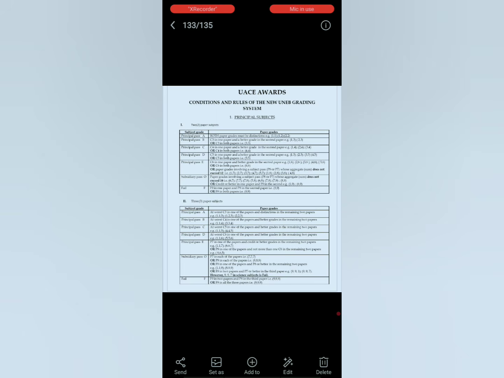I wish you success all who start their exams, the UACE exams, because I don't wish any of my viewers to get an E. But for you to score an E, the worst must be a pass 8. But an F, we have a subsidiary pass where if you balance the pass 7, you get a subsidiary pass.